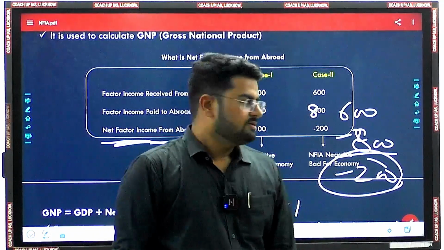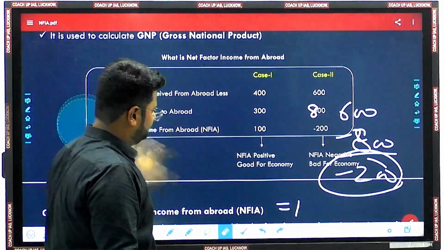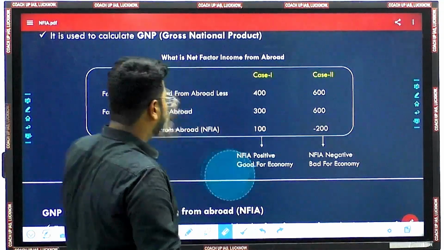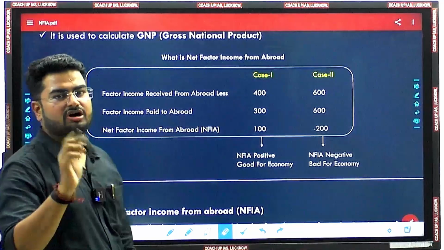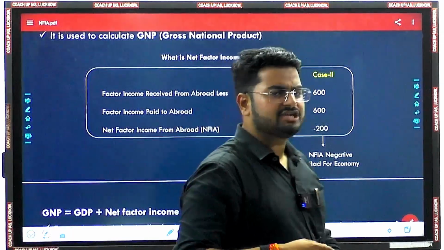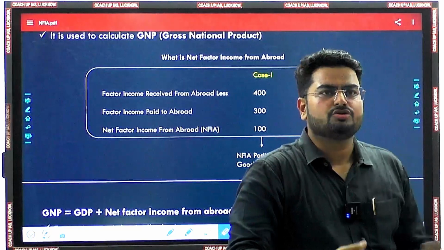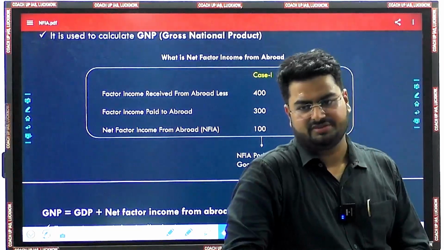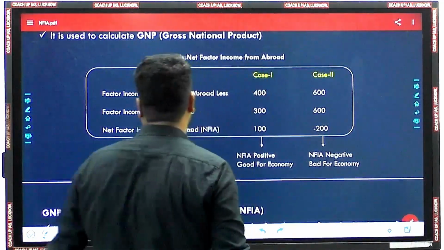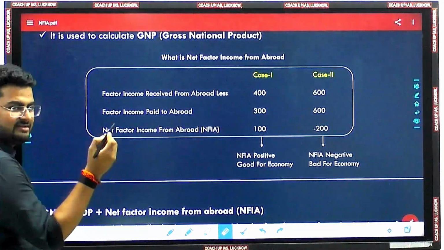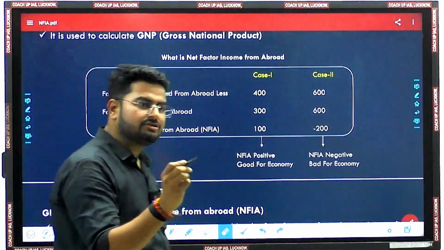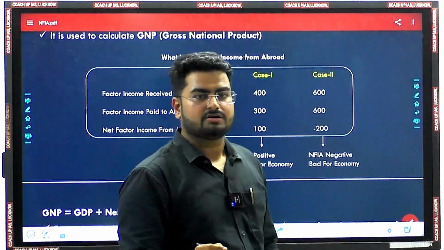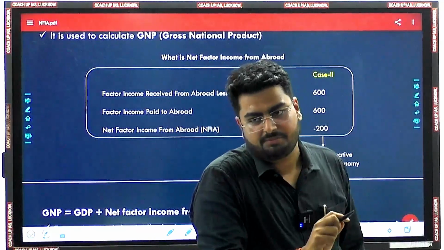Okay. So now you can see that this term is either negative or positive. But how would it actually be good or bad for the economy? See, basically the thing is that NFIA is required in the calculation of GNP, gross national product, fine.